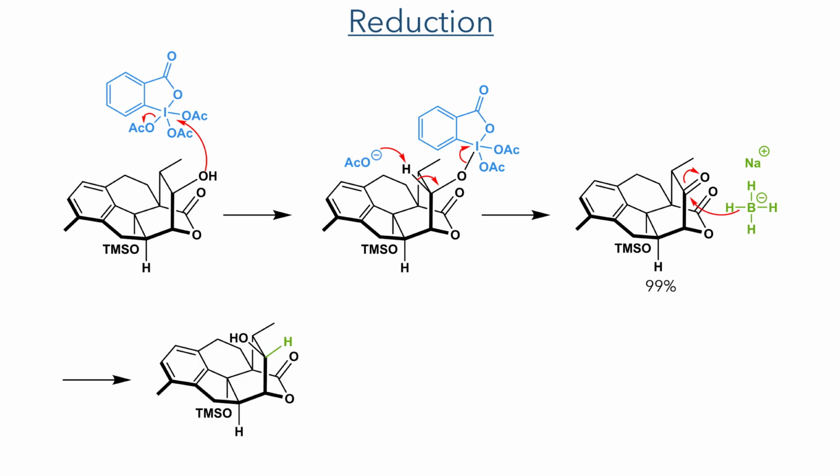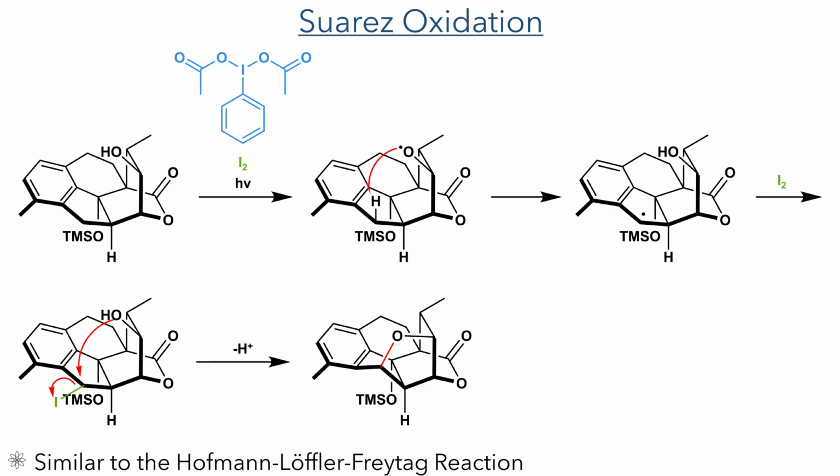The ketone was then reduced using sodium borohydride, which attacks from the less sterically hindered face, reforming a hydroxyl group, this time with the stereochemistry inverted to the original starting material. The inversion of the stereochemistry of this hydroxyl group was required to form the 5-membered cyclic ether. This was accomplished using a Suárez oxidation.